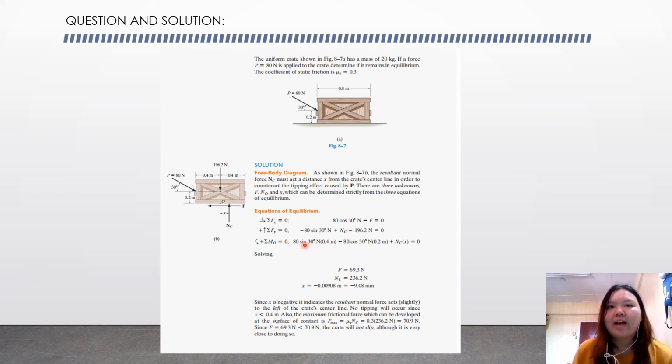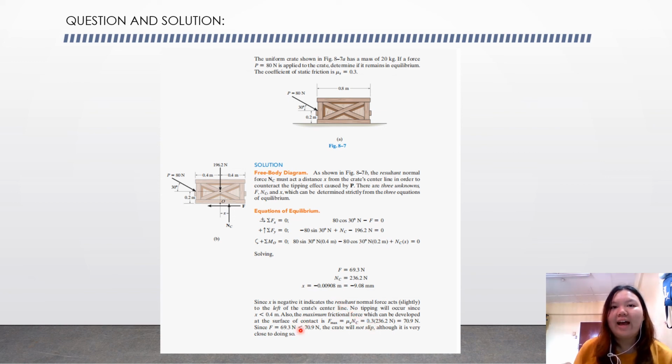For Fx: 80 cos 30 degrees N minus F equals 0, and for Fy: negative 80 sin 30 degrees N plus NC minus 196.2 N equals 0. So we solve the simultaneous equations and get the answers F equals 69.3 Newton, NC equals 236.2 Newton, and x equals negative 9.08 millimeter.